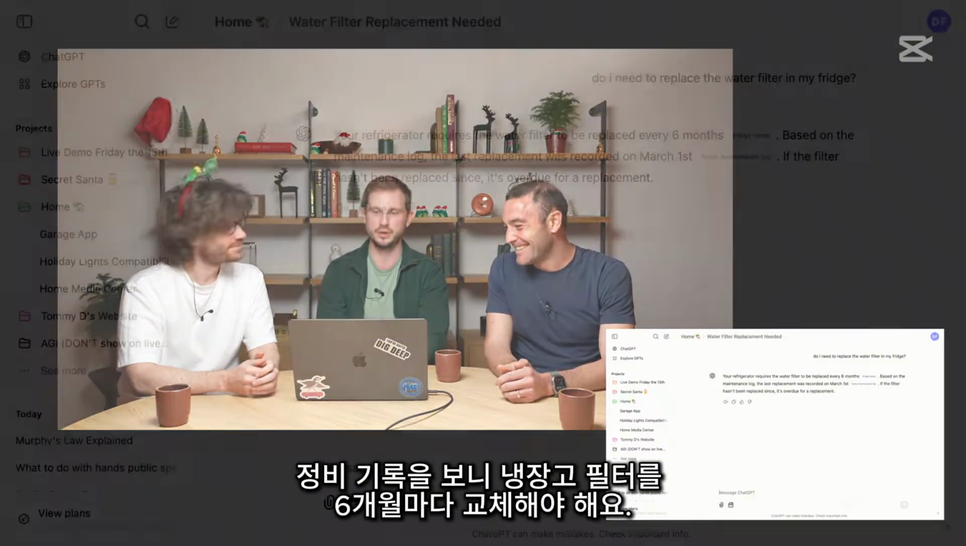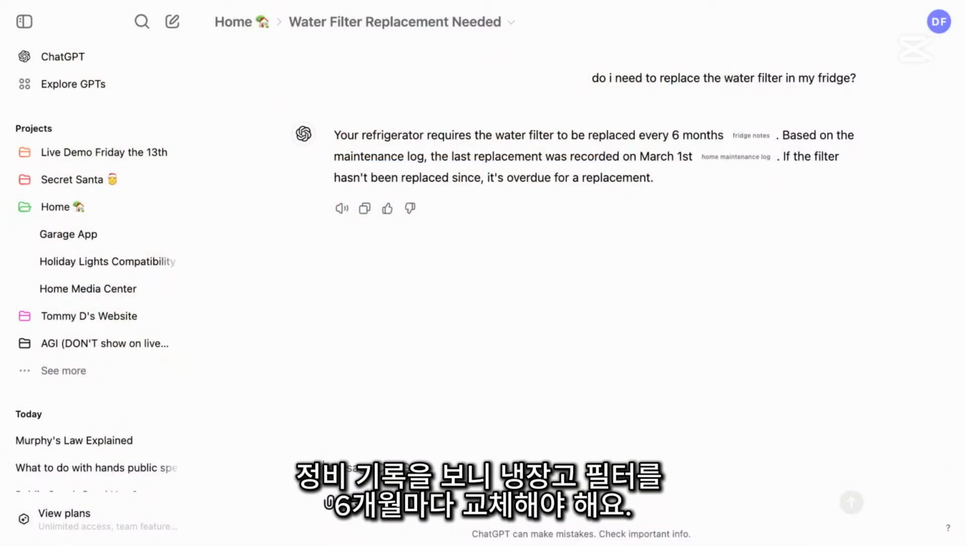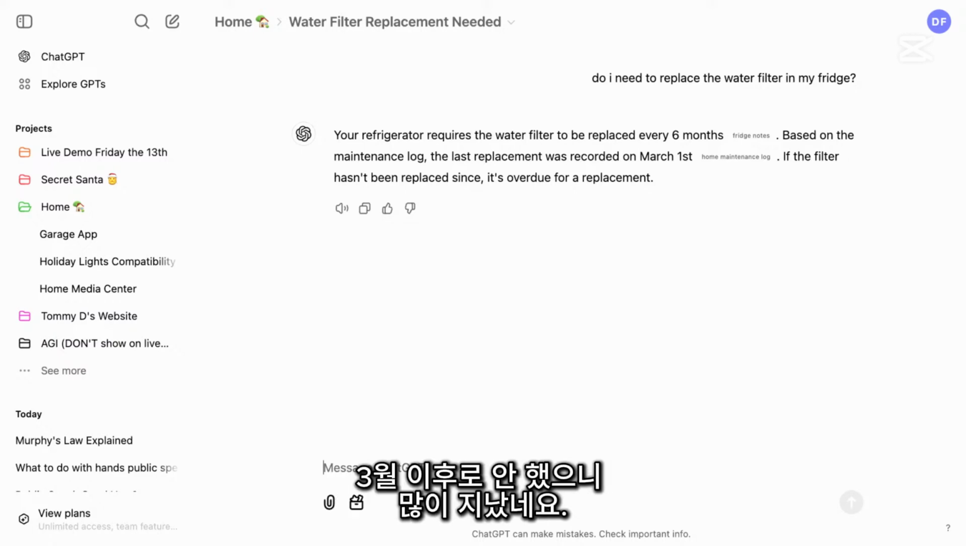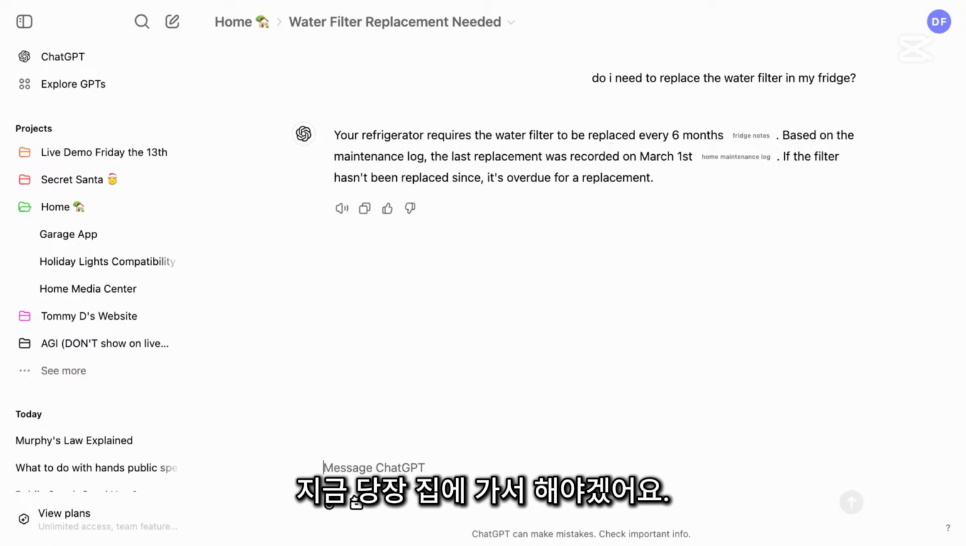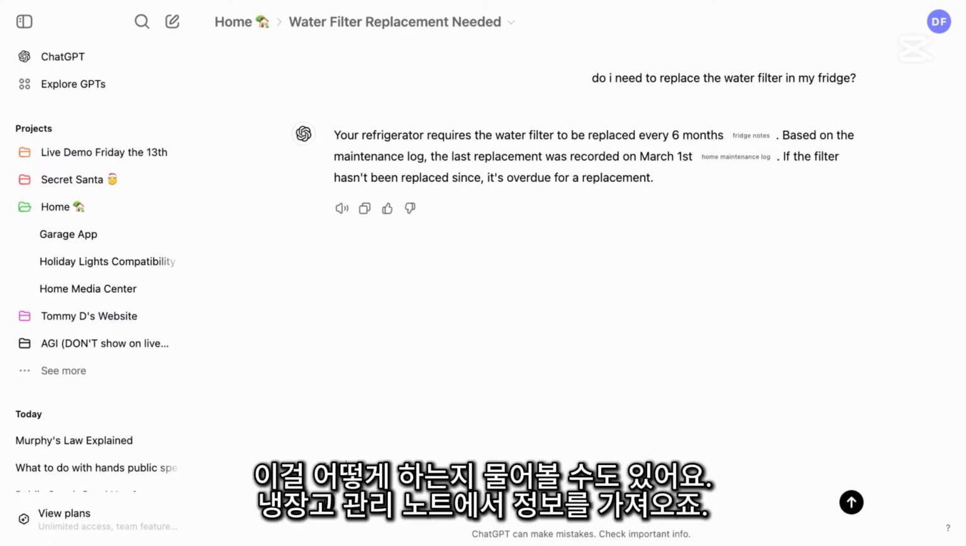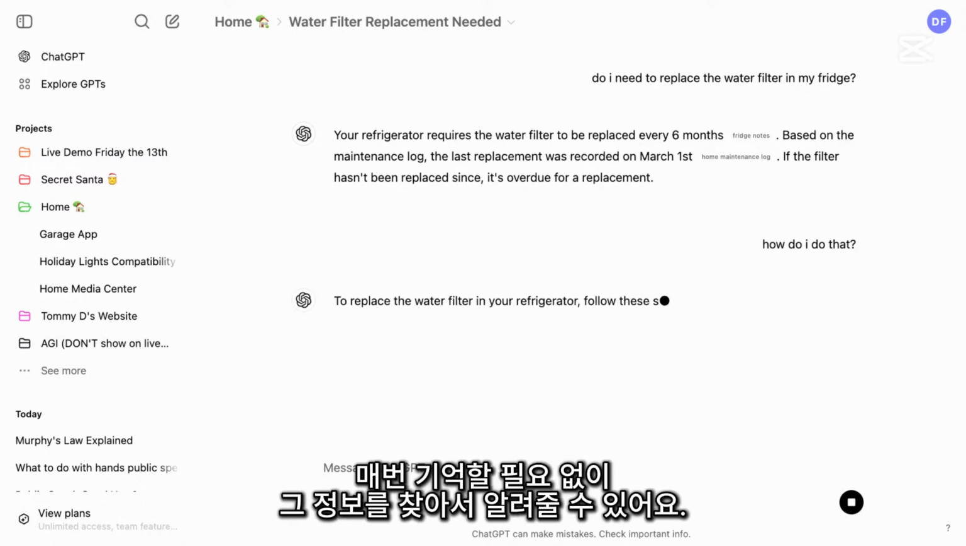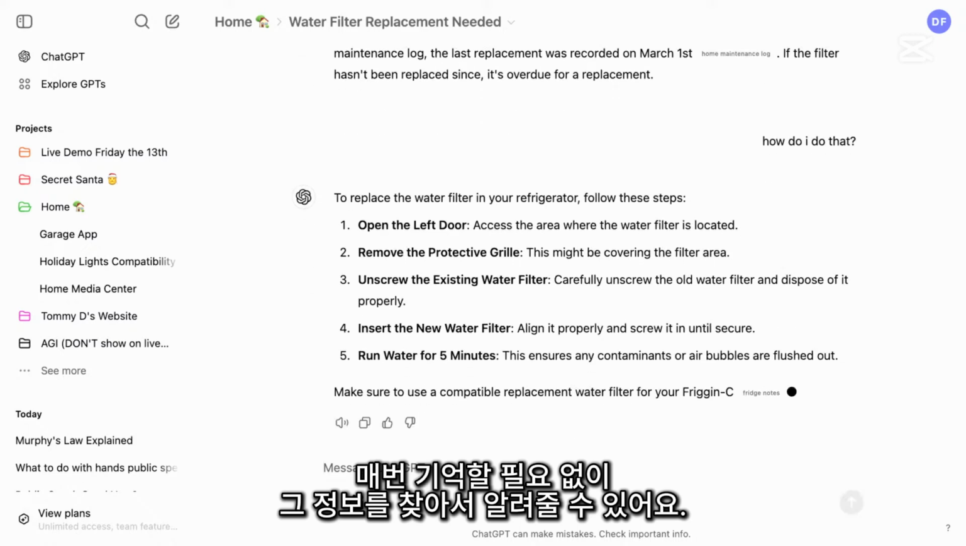So it says my refrigerator requires it's replaced every 6 months. Based on the maintenance log, I haven't done it since March. So I'm definitely overdue. So I need to go home and do that right now. So I can also ask, how do I do that? And it will pull this from my maintenance notes on the fridge, or my fridge notes. It will be able to pull that information and tell me how to do it so that I don't have to remember it every time.